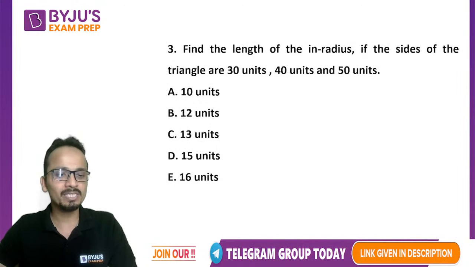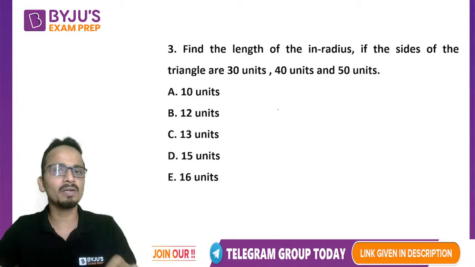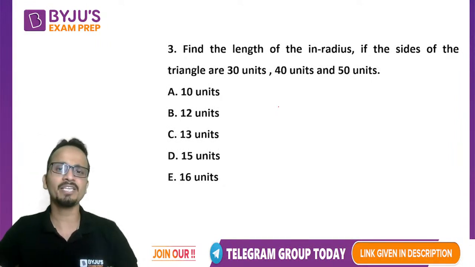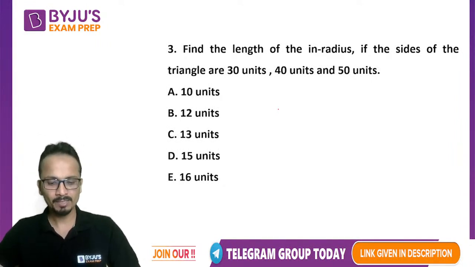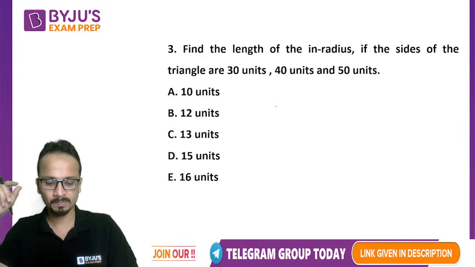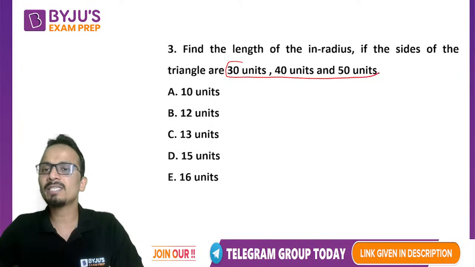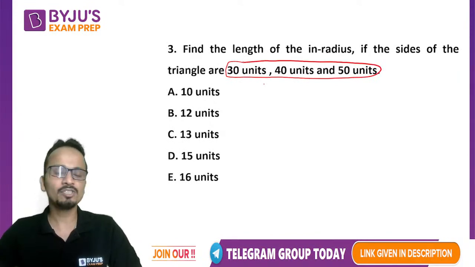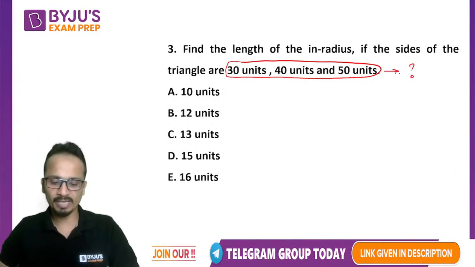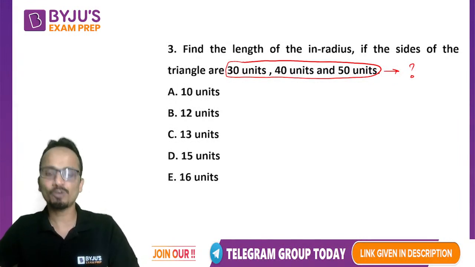Okay, so next question, quickly solve it. This one is an easy question if you remember some of the formulas related to geometry, especially the area of triangles. You can give the answer now. First of all, can anyone tell me the type of this triangle? The three sides of the triangle are 30, 40 and 50. What is the type of this triangle? If you are able to determine the type, then this question will become very easy for all of you.